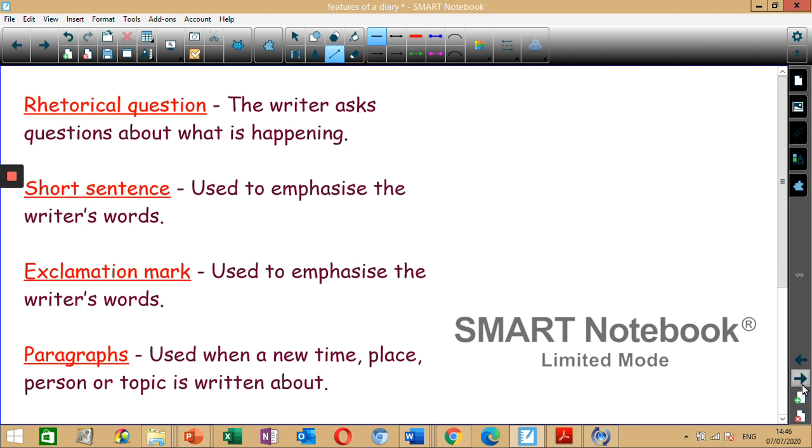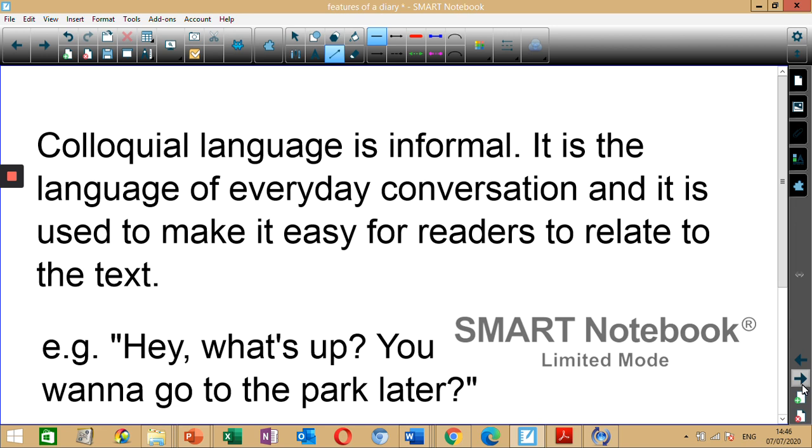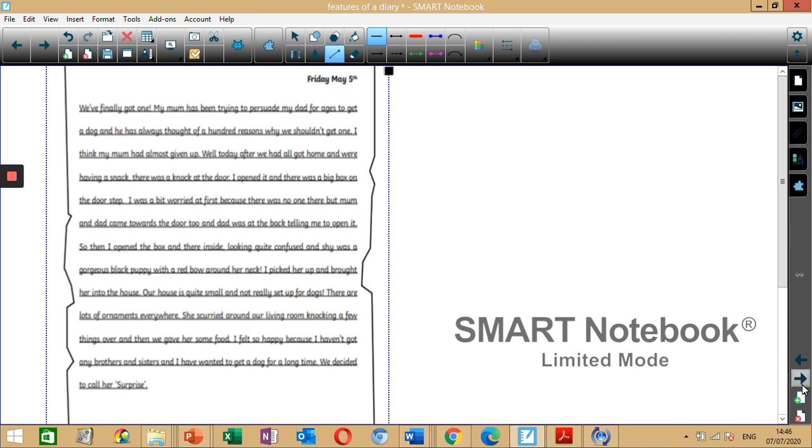So I want you to take another look at these features. And now let's read through this together and see if we can spot any of them. Friday, May the 5th. We finally got one. My mum has been trying to persuade my dad for ages to get a dog, and he has always thought of 100 reasons why we shouldn't get one. I think my mum had almost given up.